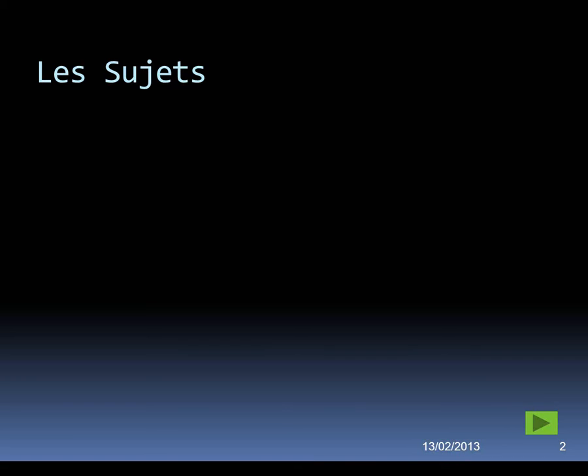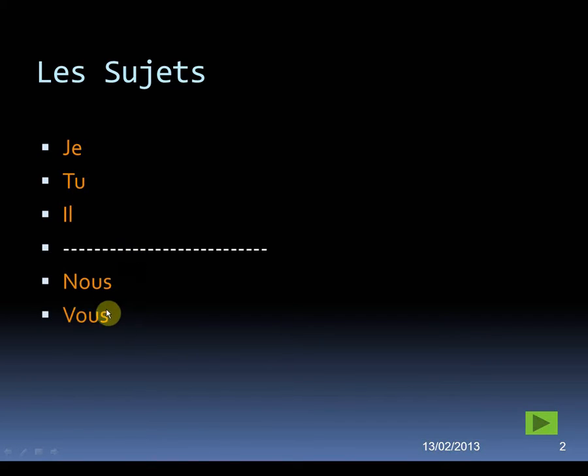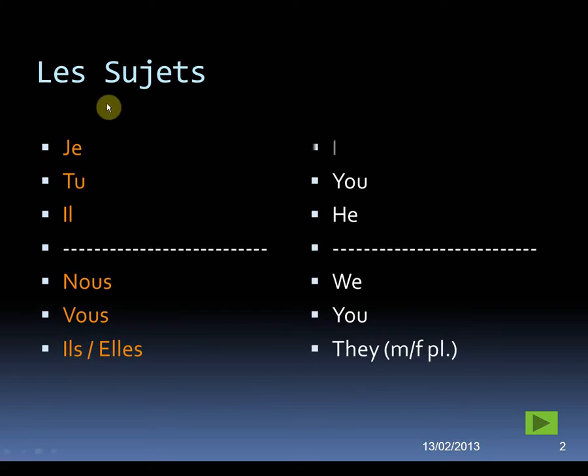Les sujets. So first ingredient, we take the subjects. Je, tu, il. Obviously we have elle, on, ce on the same line. Ligne. Nous, vous, ils et elles. Now again, the line separates the singular subjects above and the plural subjects below. Now we should be very, very used to these subjects by now and understand exactly which ones mean what, but let's go through them anyway, just as a quick recap.